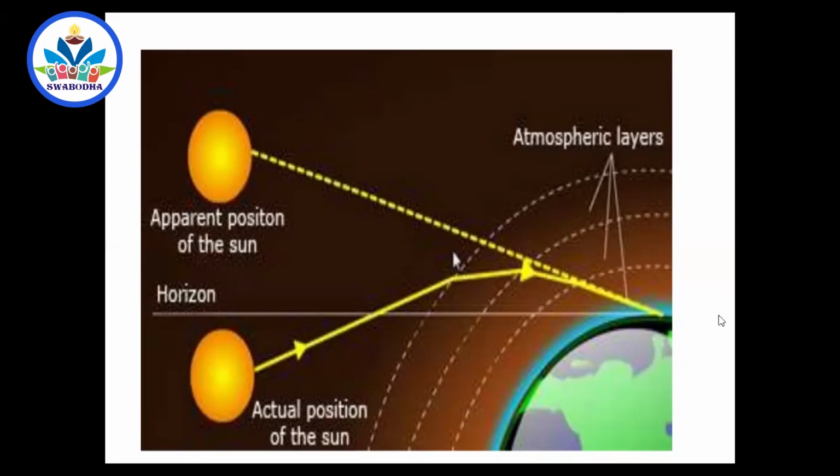Sun is actually not seen at all. This is the horizon. If you see like this, there is no sun actually, but you can see the sun here. The actual sun is here. Okay.